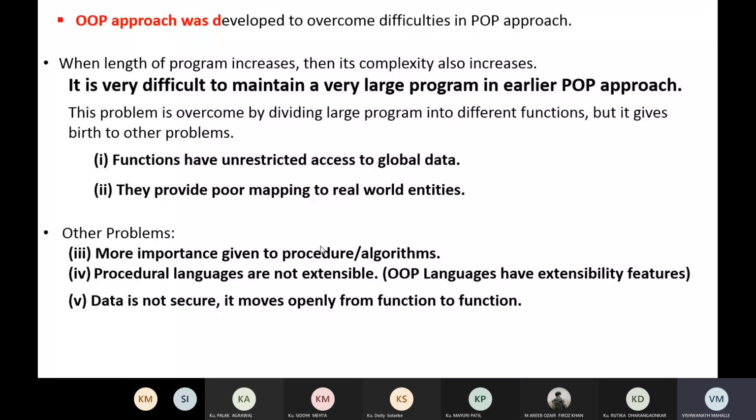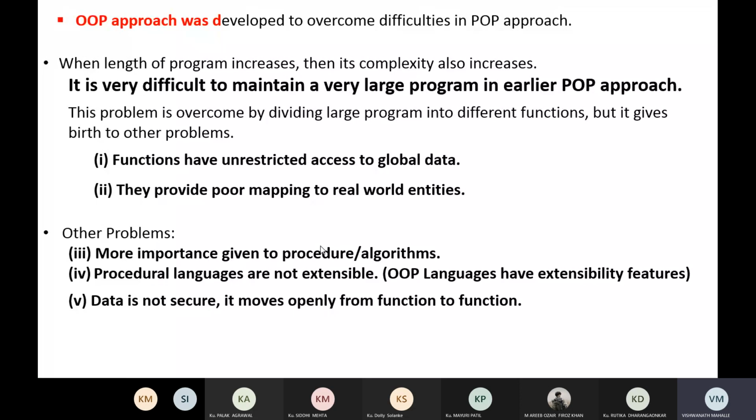We can divide a large program into functions, but it gives birth to another problem. What is that problem? Functions have unrestricted access to global data. We divide our program into functions, but those functions have unrestricted access to global data. In a program written in C, we declare variables at the beginning, and every function has access to those variables.